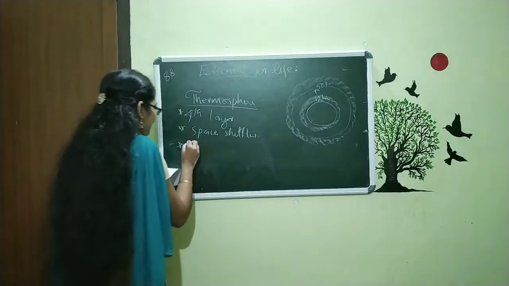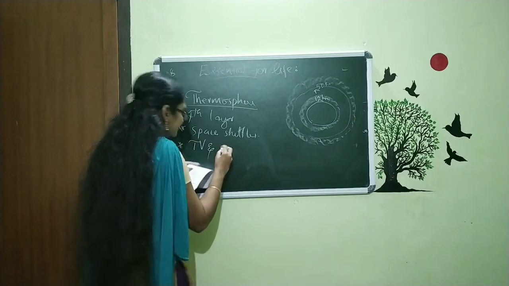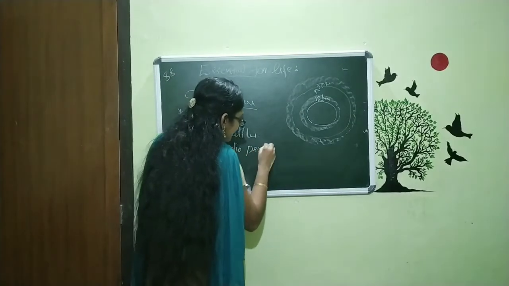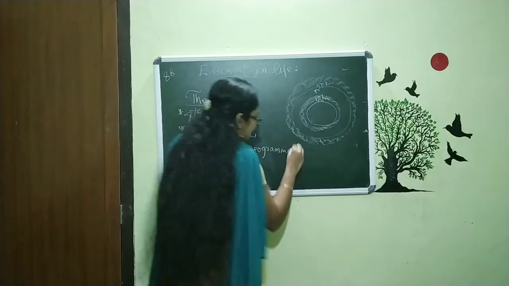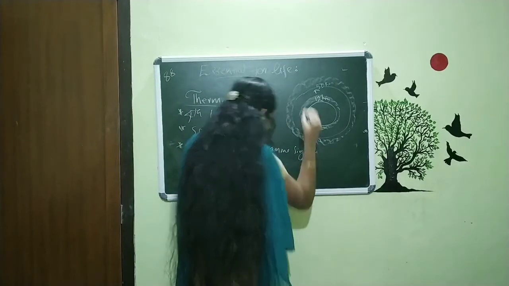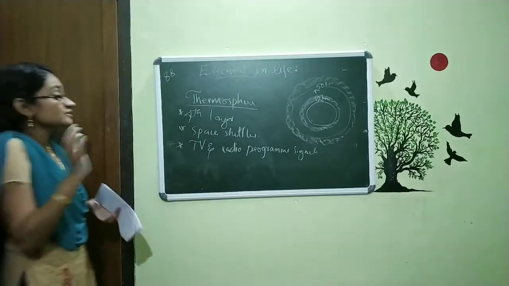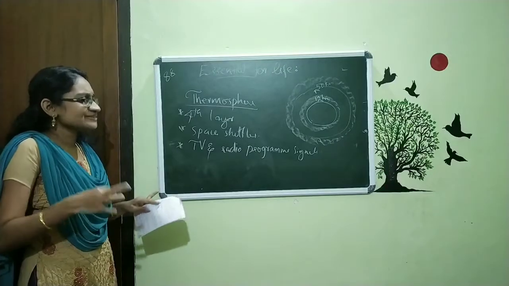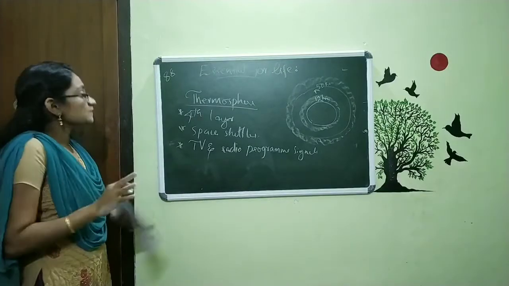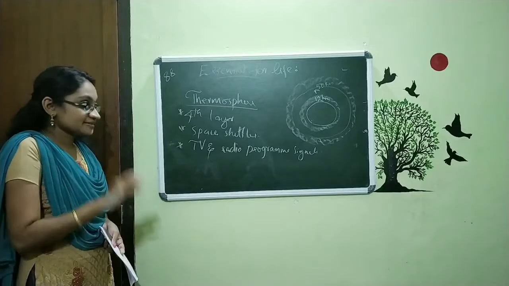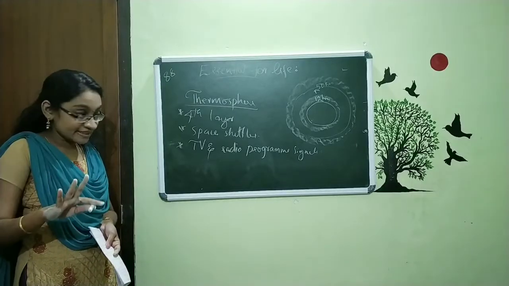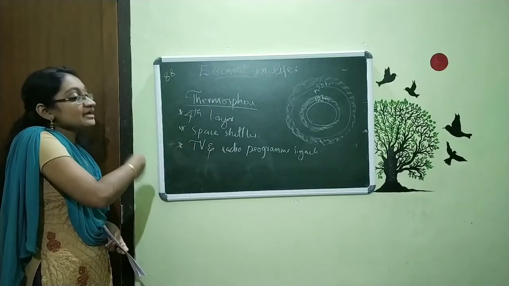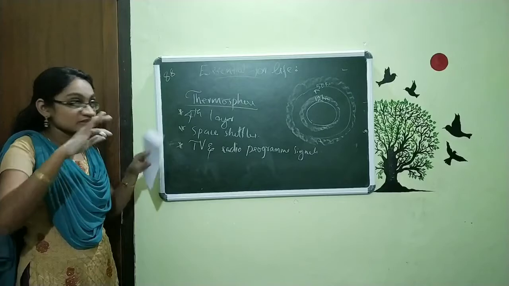So we can say here the television and radio program signals occur. This layer helps to transmit television and radio program signals. Only remember that. You will study it in detail in your higher classes. So that's about the thermosphere. This thermosphere is the fourth layer. There the space shuttles move, and the TV and radio program signals occur within this layer.